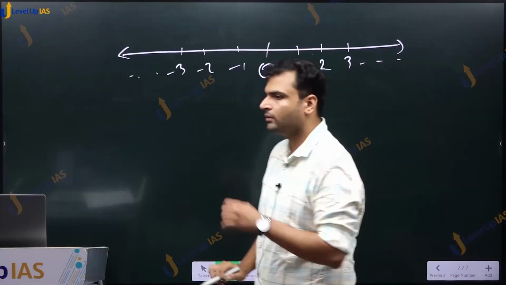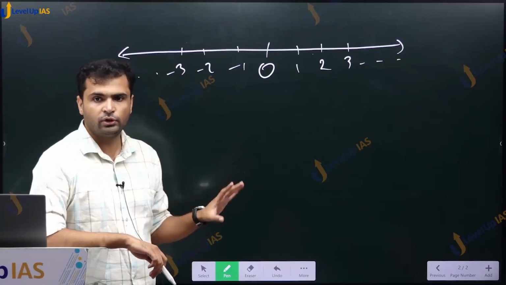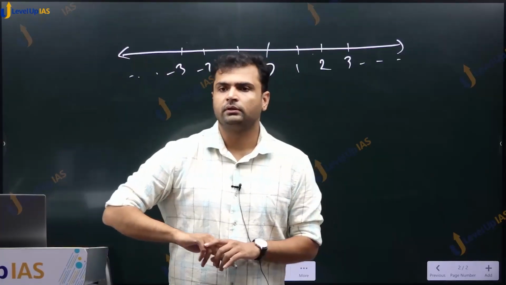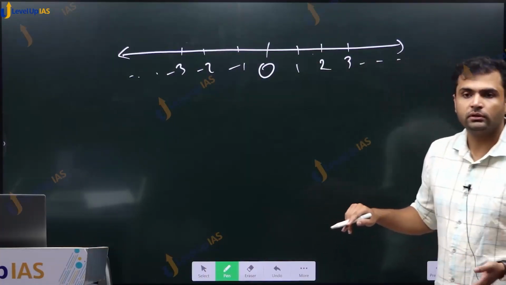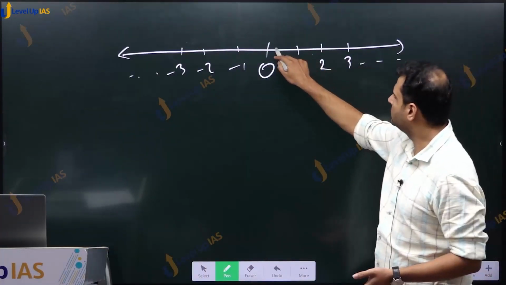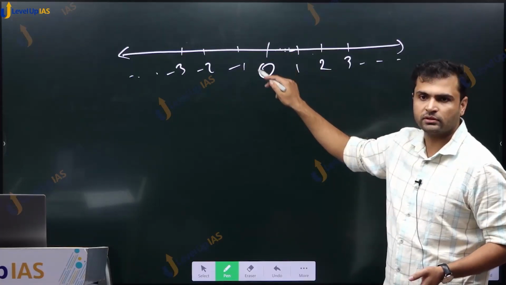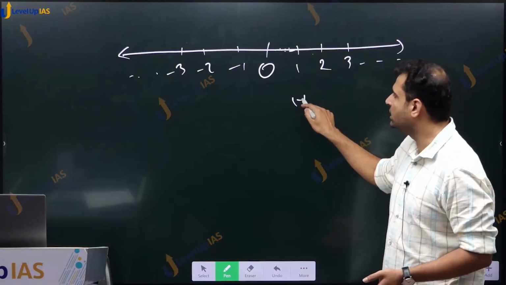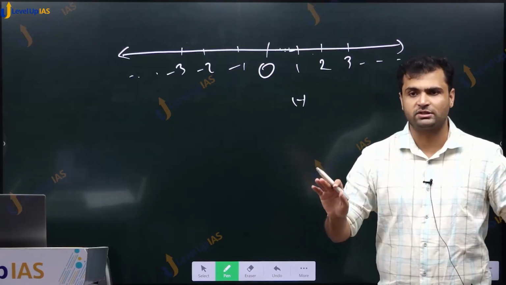Okay, clear so far? No issues? Everywhere there will be rational numbers and irrational numbers. Between any two rational numbers there would be infinitely many irrational numbers. Between any two irrational numbers there would be infinitely many rational numbers.